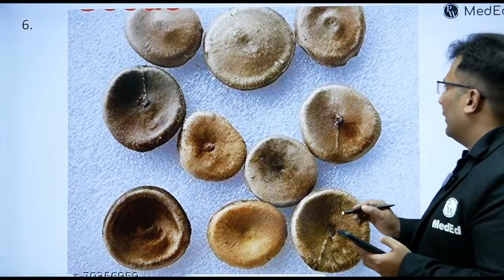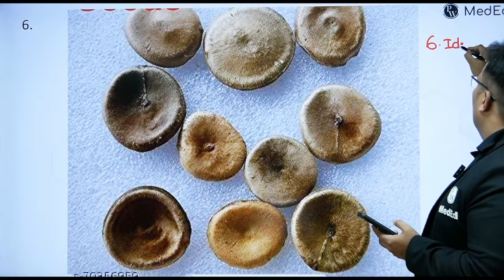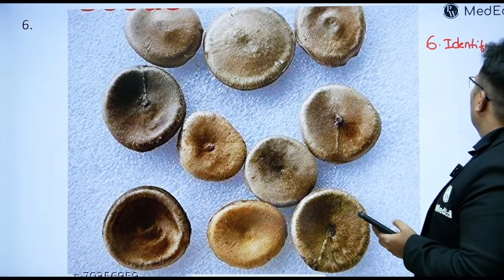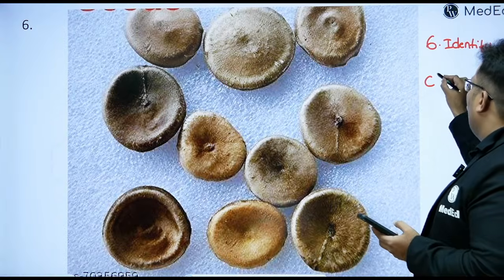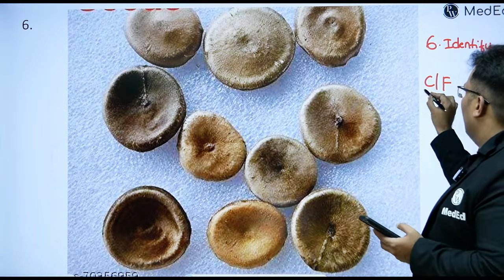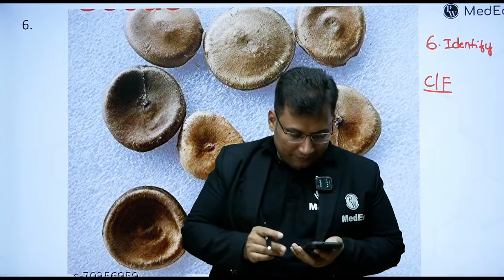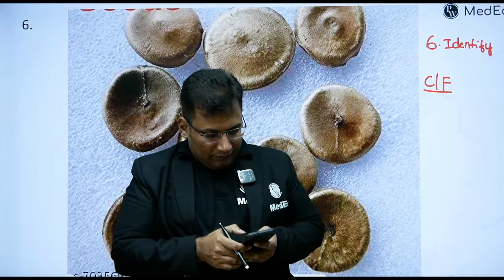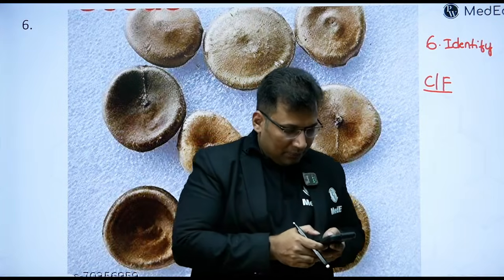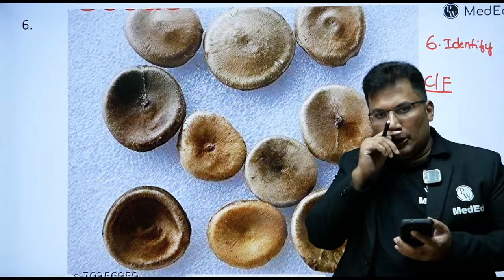Okay, now the sixth question. Identify, and clinical features. Good.